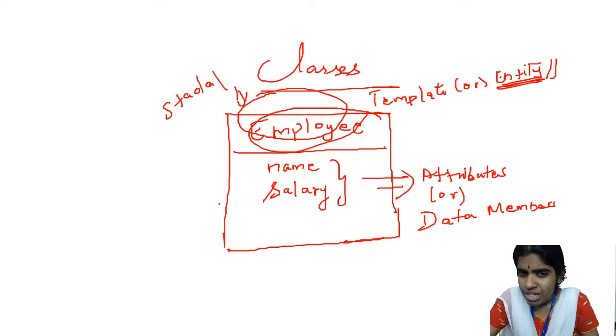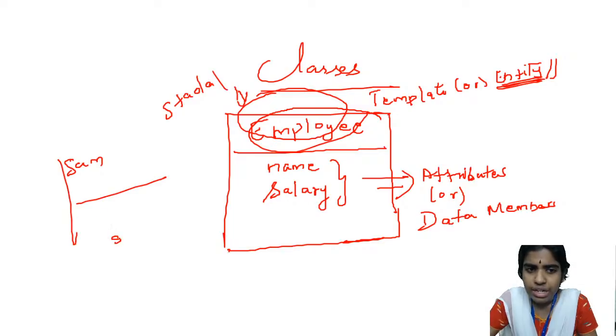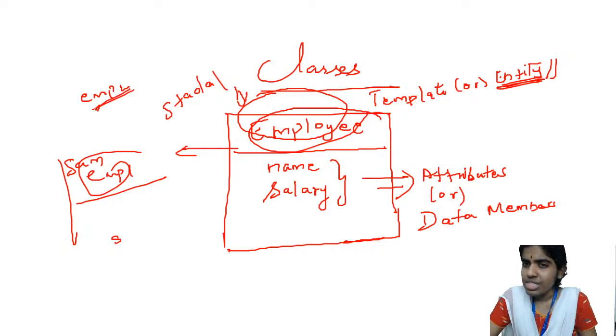Am I making sense? There can be many instances of this type. For example, in an organization, say I have Sam. All these are different employees. He is going to have a different name and salary. So I can create many instances of this type. Say employee 1, these are called objects. Employee 2. Many instances of this type can be created. So this is what is called classes. I'll go a bit slow. This is what is called classes and objects. Is that clear? So what do you mean by classes and objects?